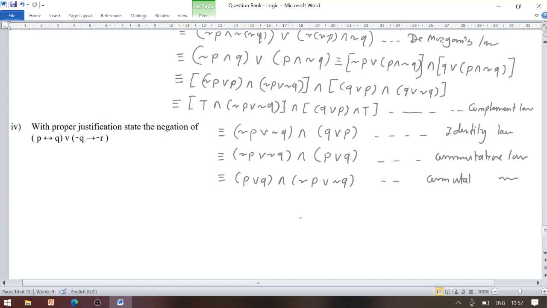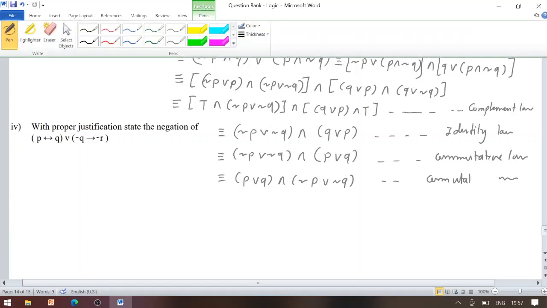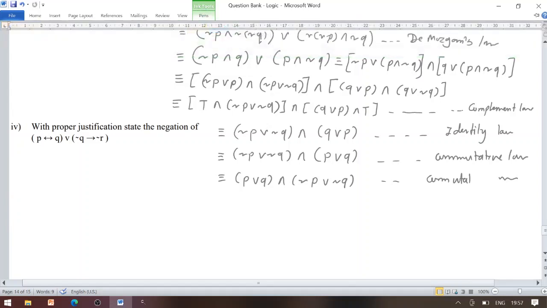Now with a proper justification state the negation of. So look once carefully, we are finding negation of (P biconditional Q) disjunction (negation Q conditional negation R).